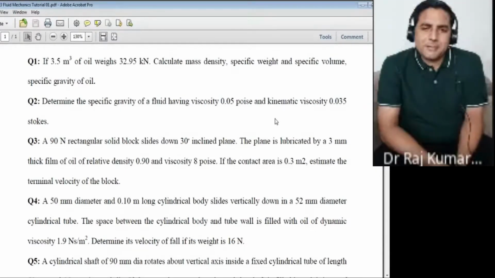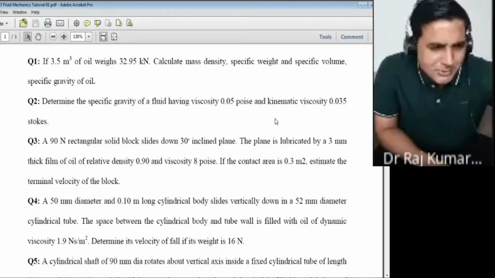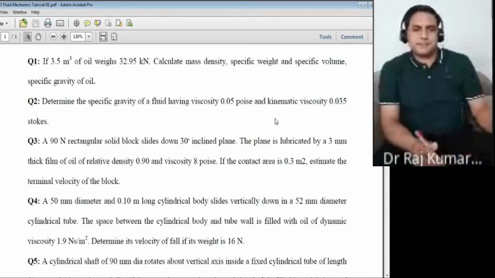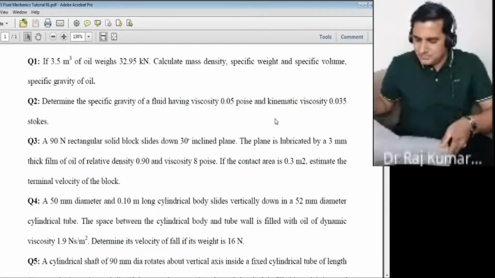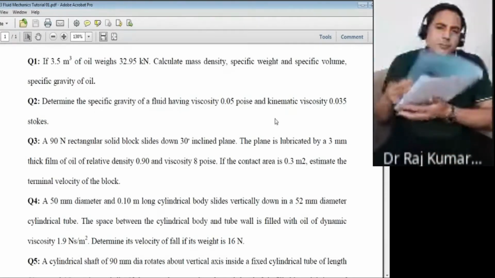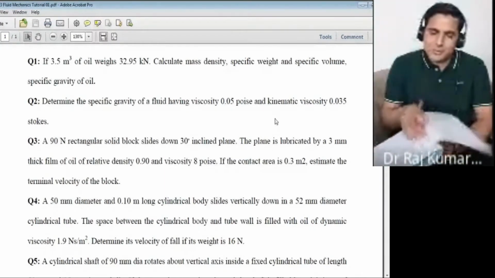Determine the specific gravity of the fluid having viscosity 0.05 poise and kinematic viscosity 0.035 stokes. So you have two terms here. One is viscosity and the other is called kinematic viscosity, right? Do you know the viscosity? We have covered. Viscosity is mu, right? Yes, sir.